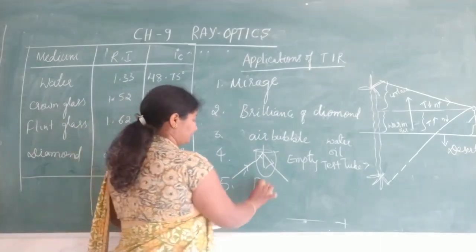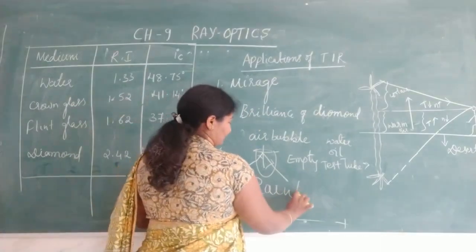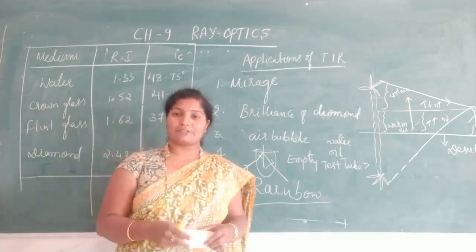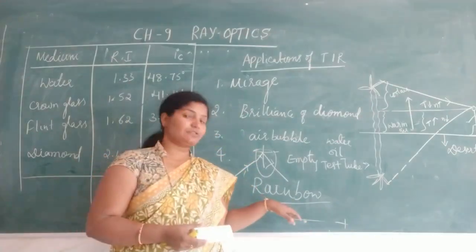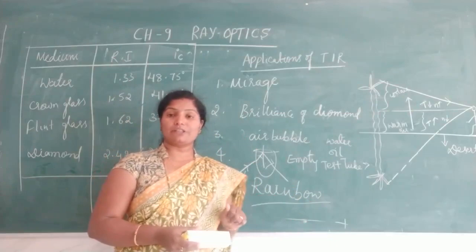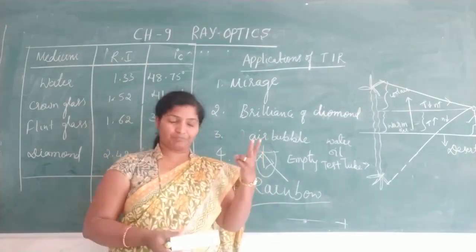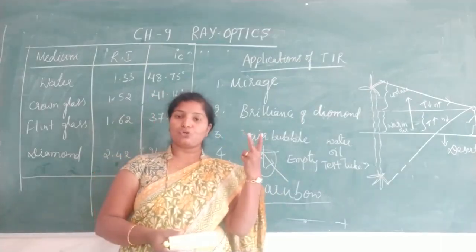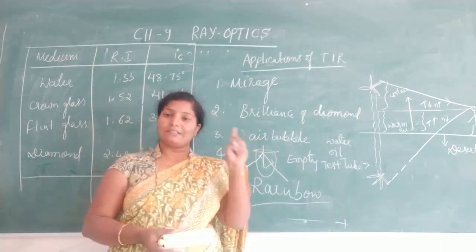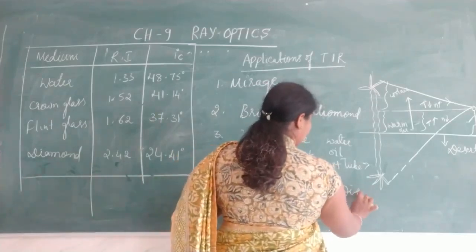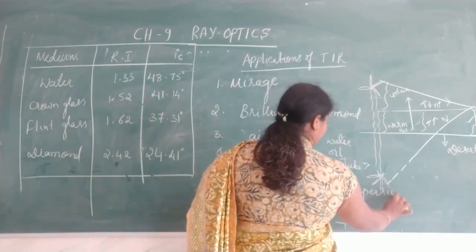And fifth one, rainbow. Spectacular display of colors in the sky. Rainbow is formed due to two reasons. One is dispersion. You might have studied in your 10th standard, that is dispersion.